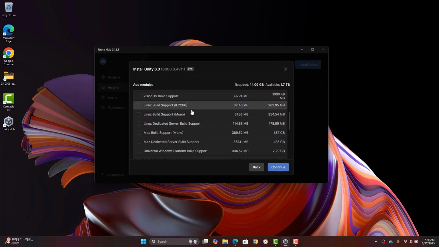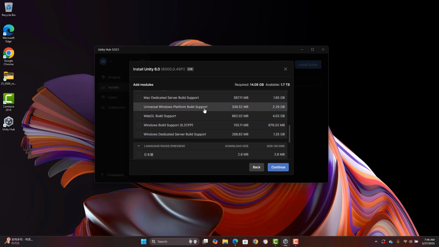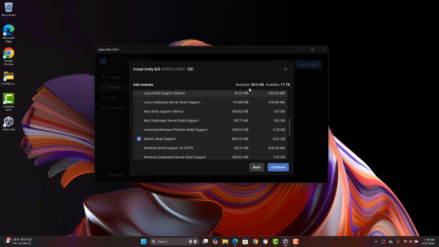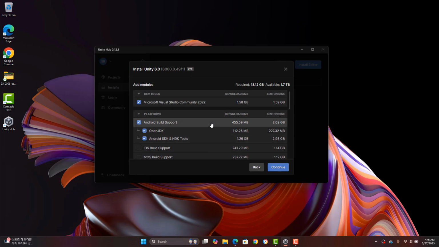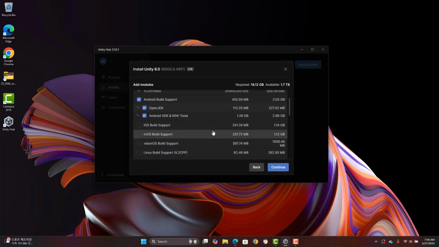And then one more thing I recommend you install is WebGL build support. WebGL stands for Web Graphics Library, and if you want to export your game or your project for the website, you need this. And now it's actually like 18.12 gigabytes. Yeah, this is a lot.